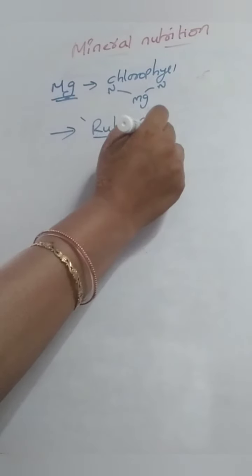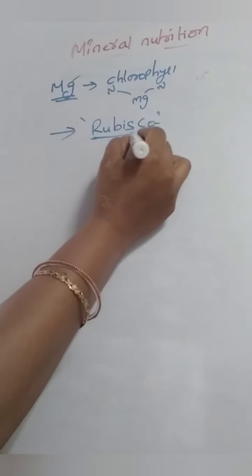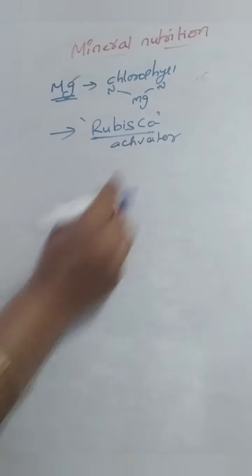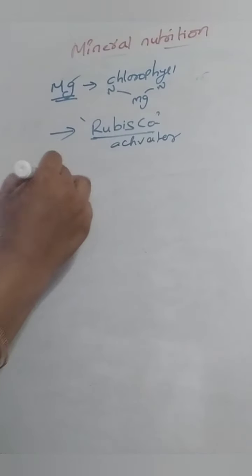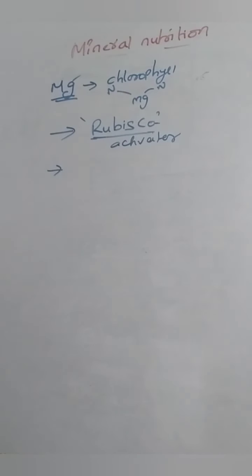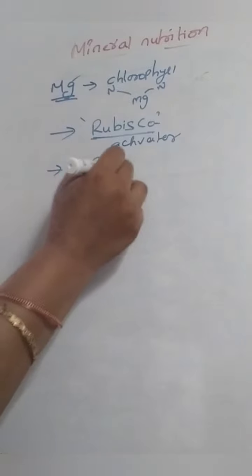In Rubisco, the photosynthetic enzyme, magnesium acts as an activator, and also for many other enzymes. It also helps in the binding of two ribosomal subunits.